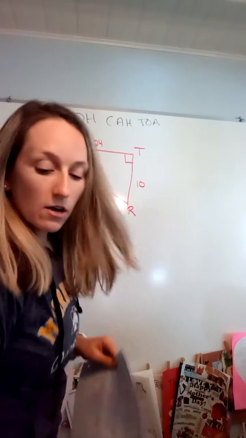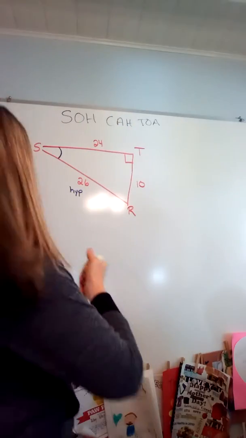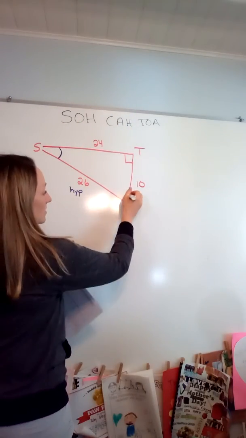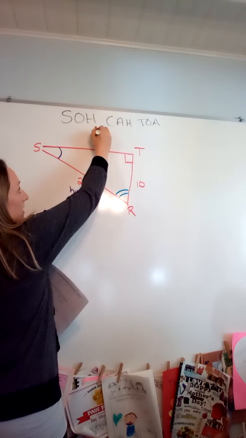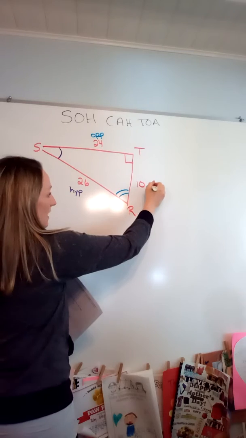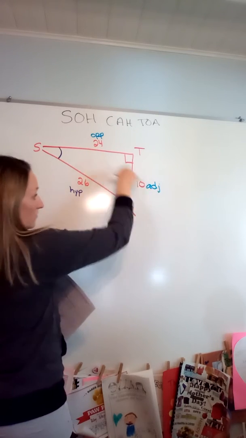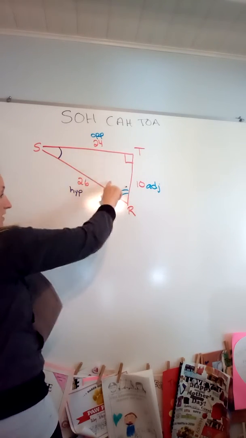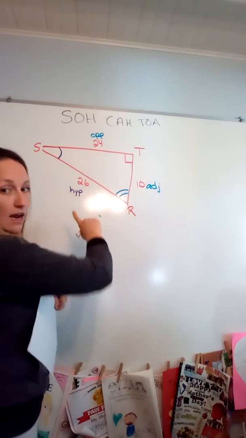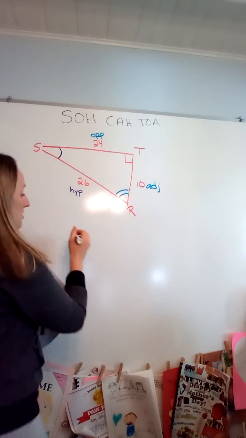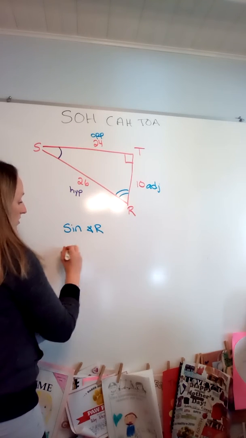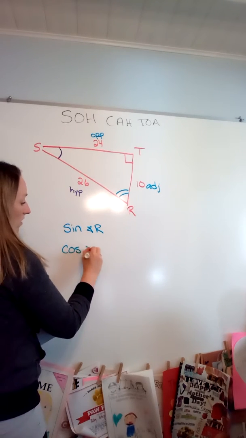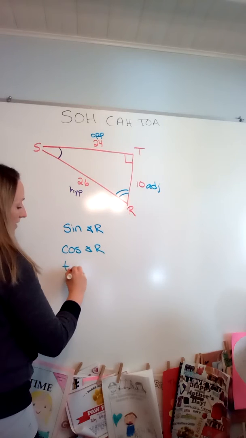All right, so now we're looking at angle R. Opposite is this side, adjacent is that side. So you can see those two flipped, okay? Because across, that's your opposite, next to that's adjacent. Hypotenuse never changes. So then I'm going to have the sine of angle R, the cosine of angle R, and tan of angle R.